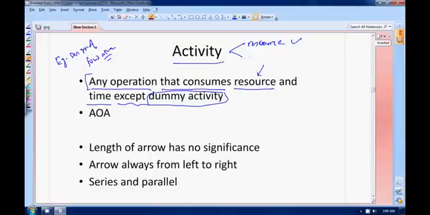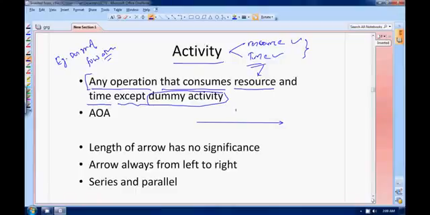It will consume some amount of resource and it will consume some amount of time. Is it okay? How will I represent it? It is usually represented like this. You will have an arrow like this. In whole project management you will represent your activity like this.